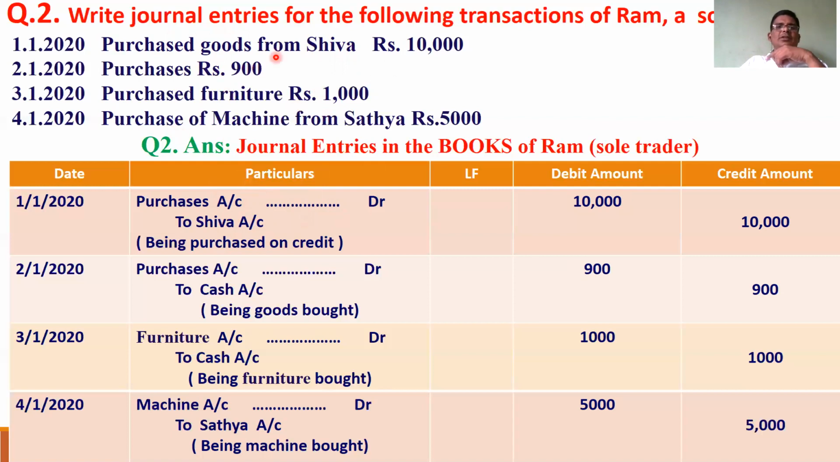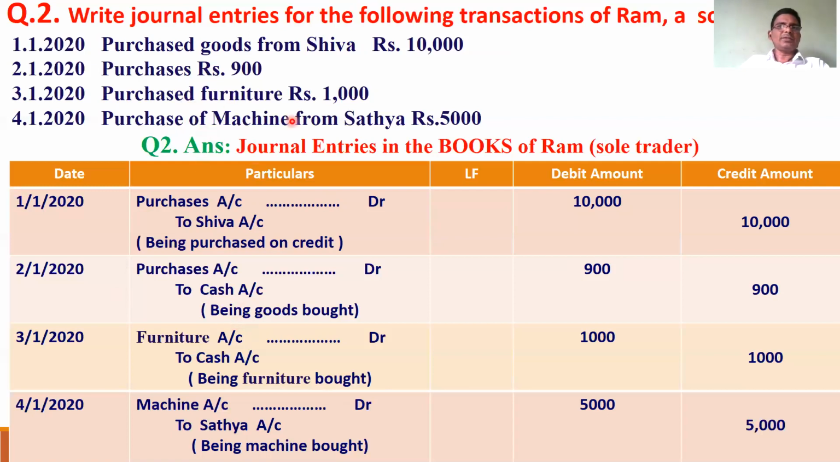Purchases, where nothing else is mentioned, means we purchased goods. When we purchase goods, obviously purchase account is debited and cash is going out, so cash account is created. Purchases means purchase of goods: purchase account to cash account.